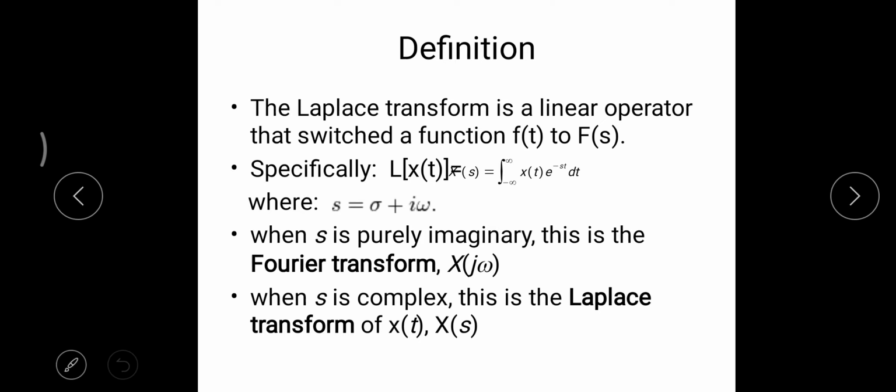Whenever s is purely imaginary, that is s is equal to j omega, then the Laplace transform becomes the Fourier transform. Whenever s is a complex number, it remains the same and acts as a Laplace transform.